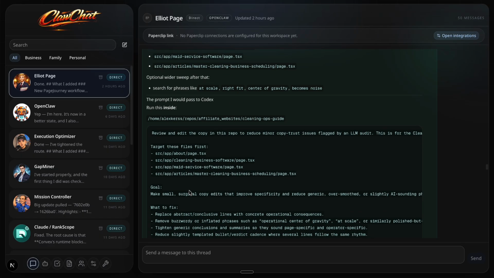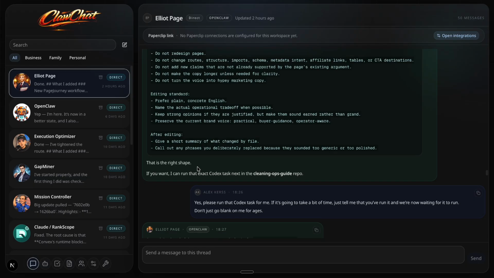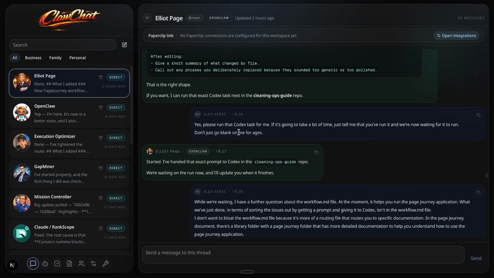But the bottleneck is scale. My other app, Gapminer, has already produced around 14 affiliate sites, and only one is currently running through Page Journey. So the manager's role is to operationalize this.